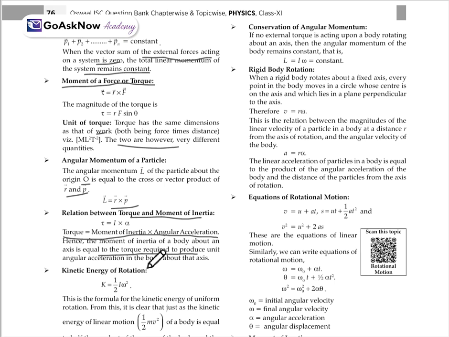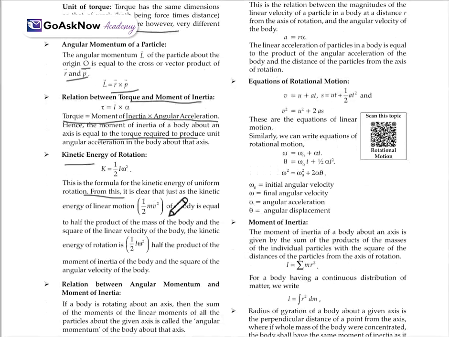Now, kinetic energy of rotation. Here, kinetic energy of rotation K will be equal to half I omega square. This is the formula for the kinetic energy of uniform rotation. From this, it is clear that the kinetic energy of linear motion of a body is half m v square, which is half the product of the mass of the body and the square of the linear velocity. The kinetic energy of rotation is half I omega square, half of the product of the moment of inertia of the body and the square of the angular velocity of the body. So this is all about the kinetic energy of rotation.